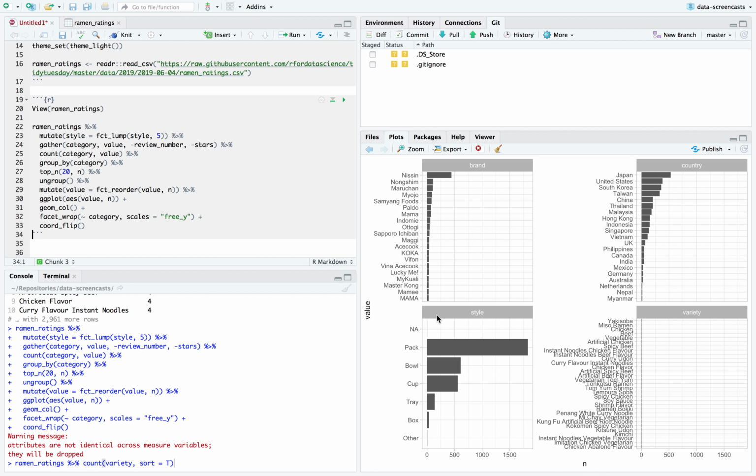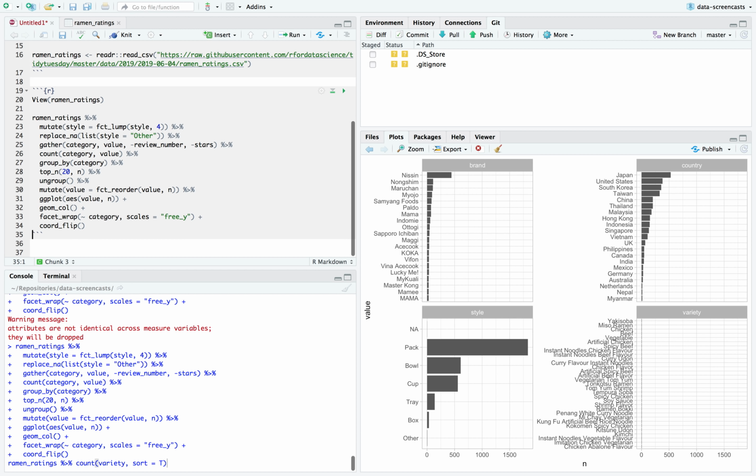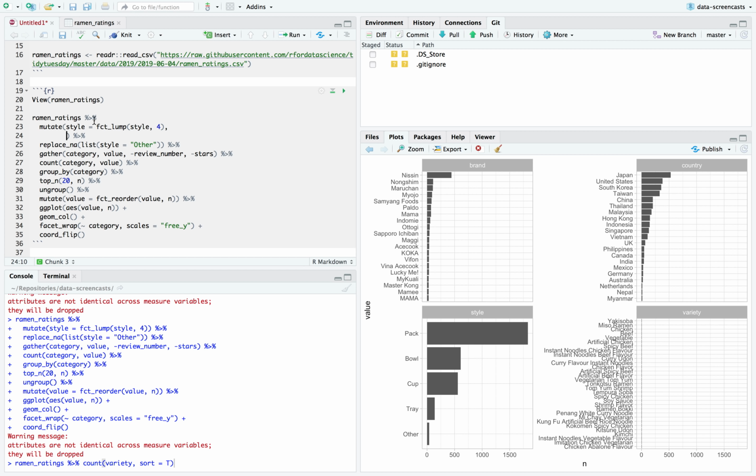I also need a box, not even probably just style 4, and I need to replace NA style equals other. So here we have pack, bowl, cup, tray, other. Box got lumped into other. Okay, so that's a lump. We know that country should also be lumped. Looks like it's never missing.